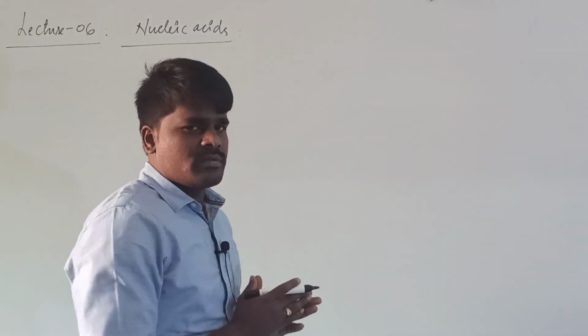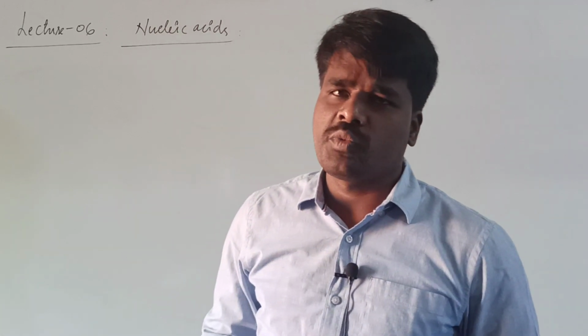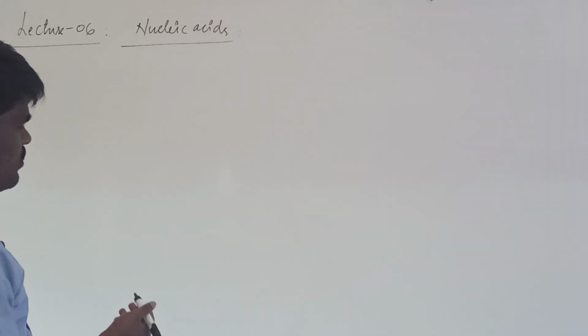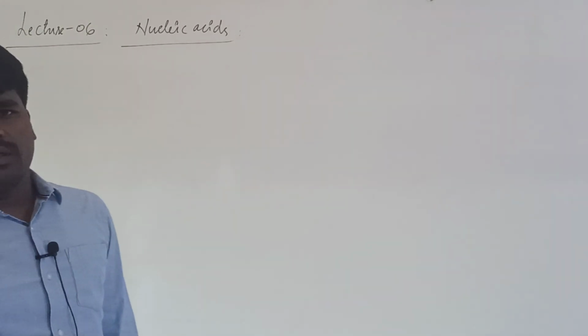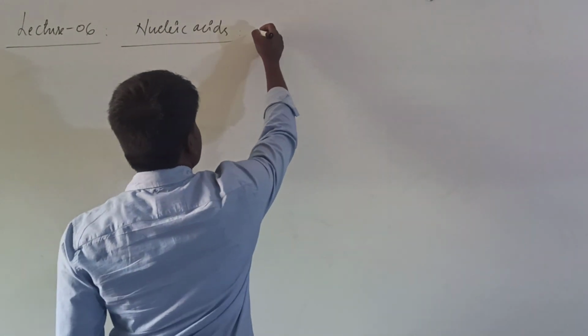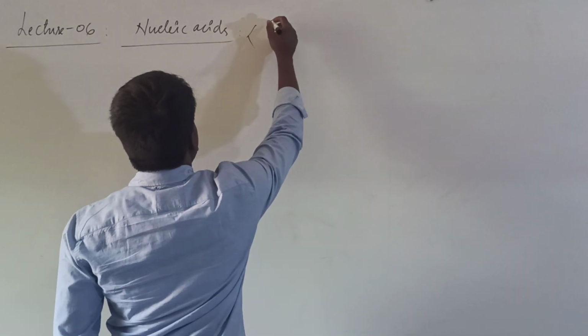So what is the responsible factor for heredity? Heredity is due to the nucleic acids. These nucleic acids are responsible for the heredity of each and every species. As you know, these are present in the nucleus, basically in the chromosome. Chromosome consists of proteins and nucleic acids. Now, there are two major types of nucleic acids.